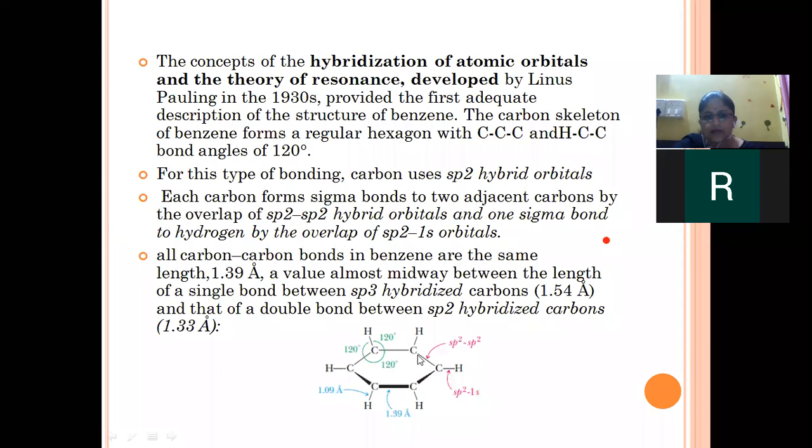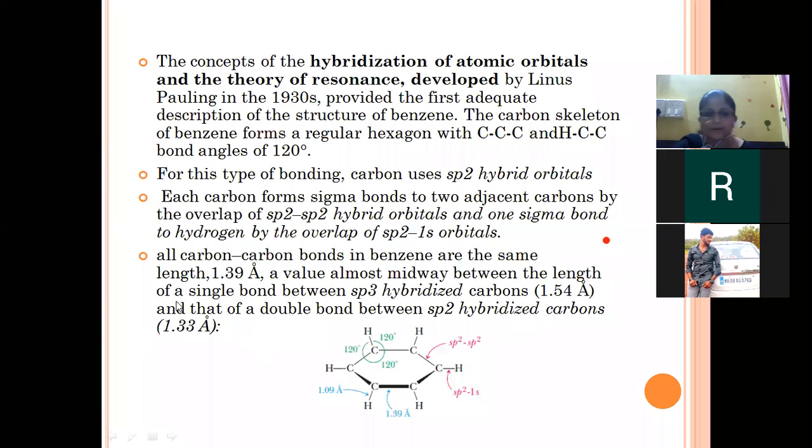So all the carbon-carbon bonds in benzene are of the same length. See, all the carbon atoms in the benzene ring have the same bond length. It is generally 1.39 angstroms, and strong. This value is almost midway between the bond length in sp3 hybridized carbon, which is 1.53, and that of a double bond between sp2 hybridized carbons, which is 1.33.